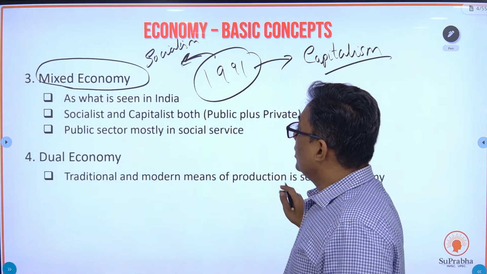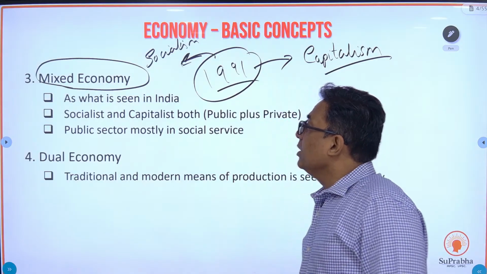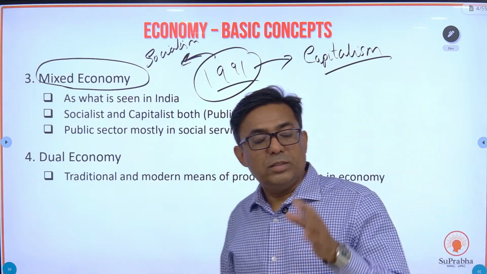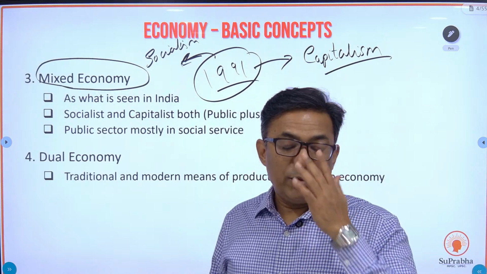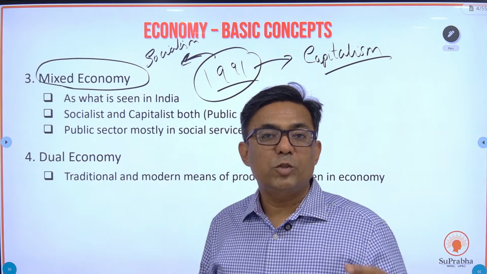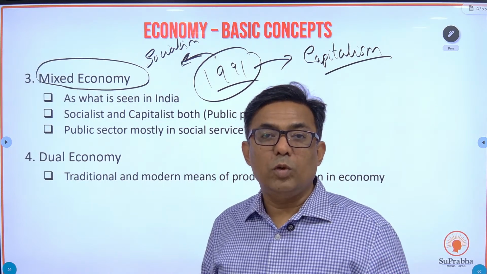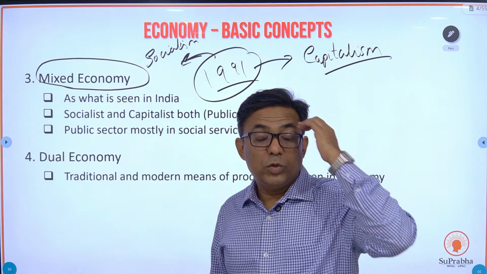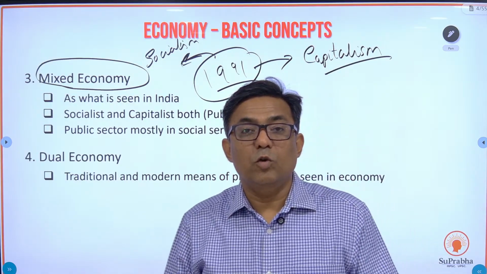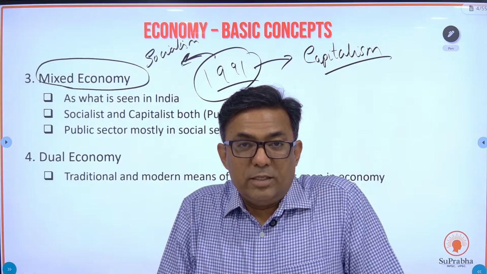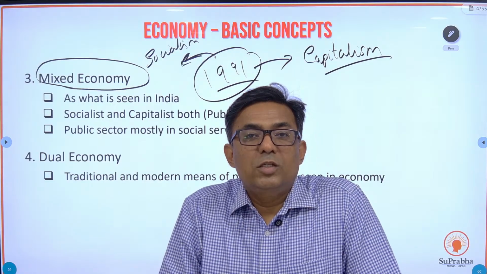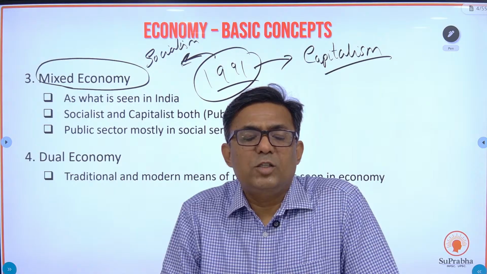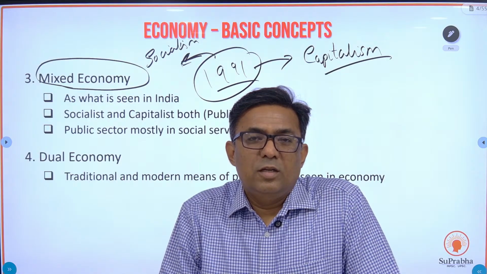So this is the mixed economy scenario in India. From 1947 itself, we are a mixed economy, but previously we were more tilted towards socialism. The socialism character was more seen in Indian economy. Today, the capitalist character is more seen in Indian economy. See, we have sold the airlines. The government today does not own any airlines. So who all are there in the airlines? It's all private players.